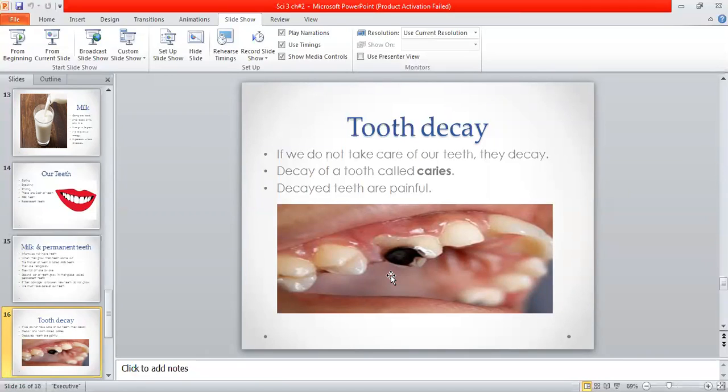So food particles that are stuck in our mouth start growing, and the food particles remain in our mouth for a long time, that gives us bad breath. Have you observed that when you wake up early in the morning, many of you have bad breath? You smell your mouth.